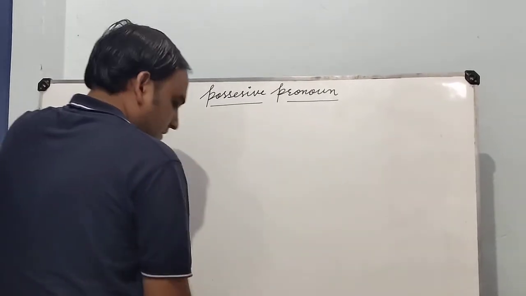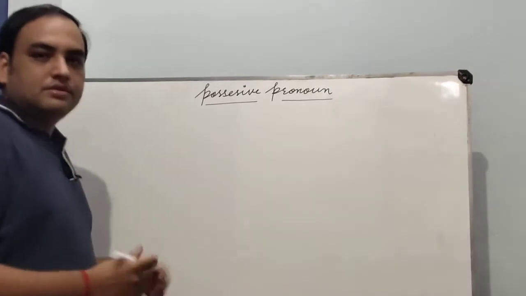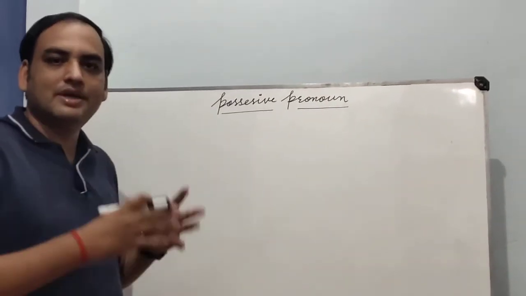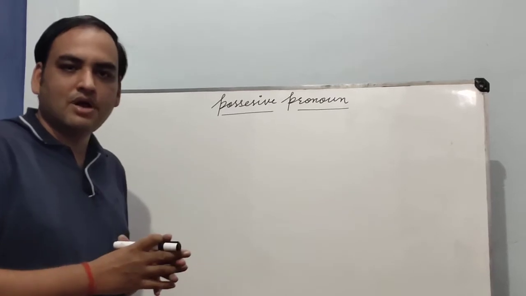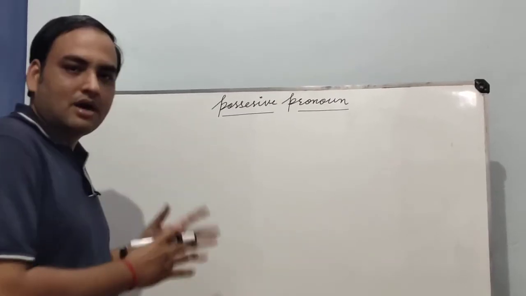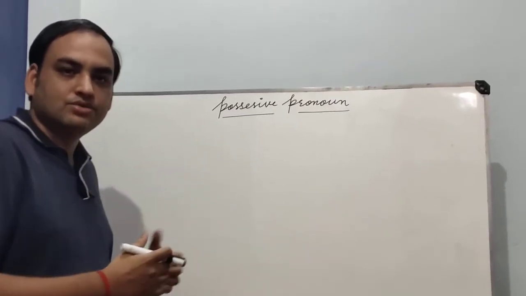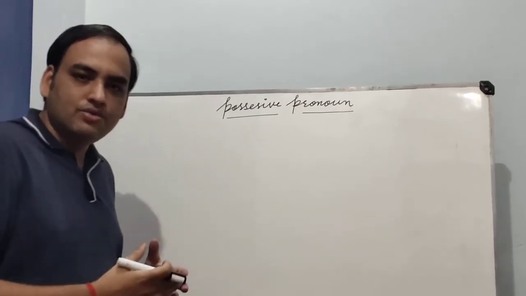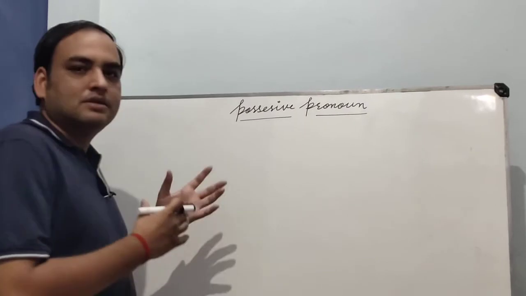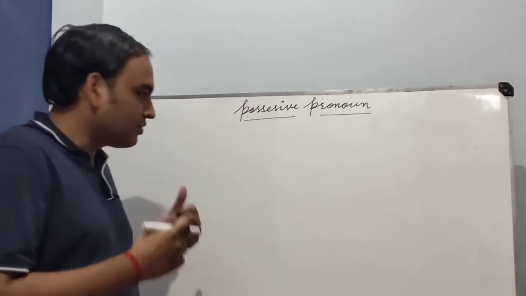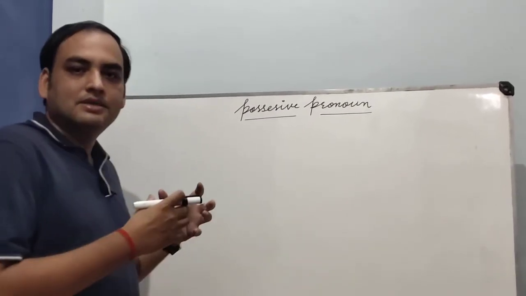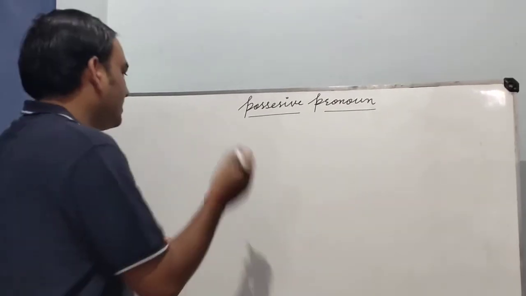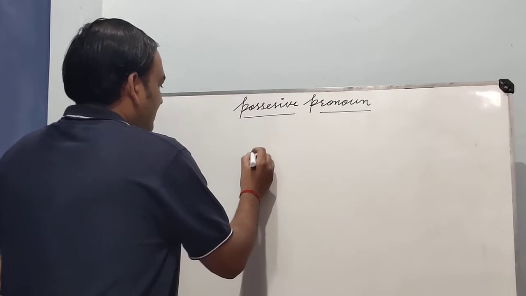Now, the first rule of using possessive pronoun is we cannot use possessive pronoun before any noun because these are pronouns. So, pronouns are already used for the noun. Okay, so pronoun is not used as an adjective. Okay, now I am writing here a sentence.